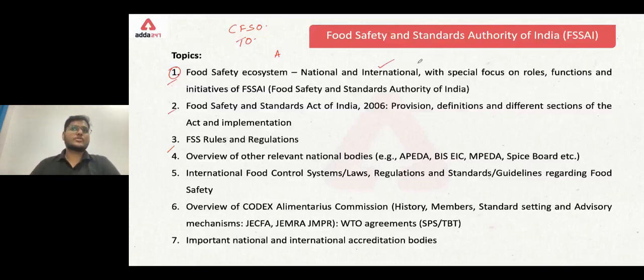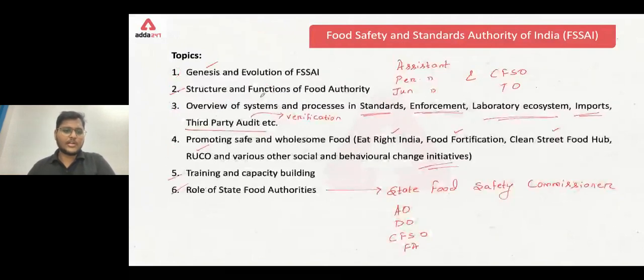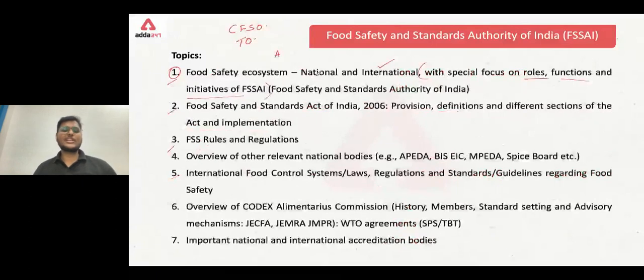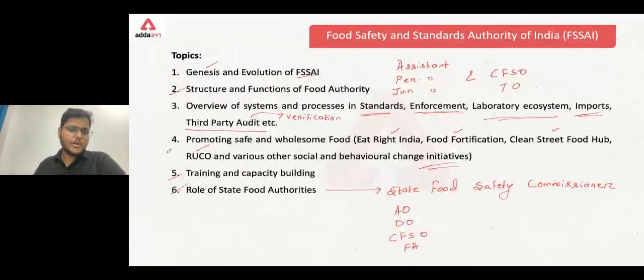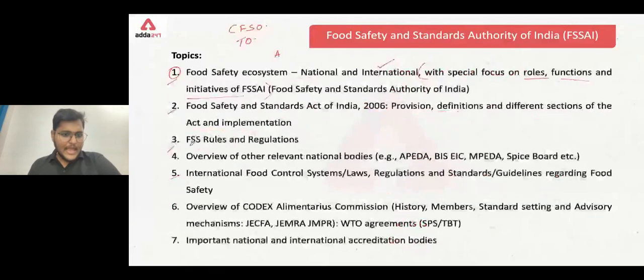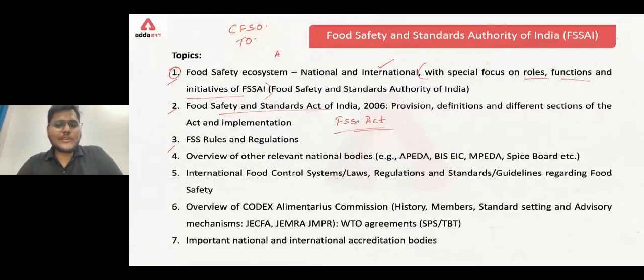What is the national food ecosystem? What is the international food ecosystem? And we'll also focus on the roles, functions, and initiatives of FSSAI. Now, I don't need to repeat this because this has already been covered here. Roles and functions and initiatives of FSSAI will also be covered here. This one here, we will cover all the initiatives promoting safe and wholesome food. Clear? Next, we have Food Safety and Standards Act, or in short, it is known as FSS Act.